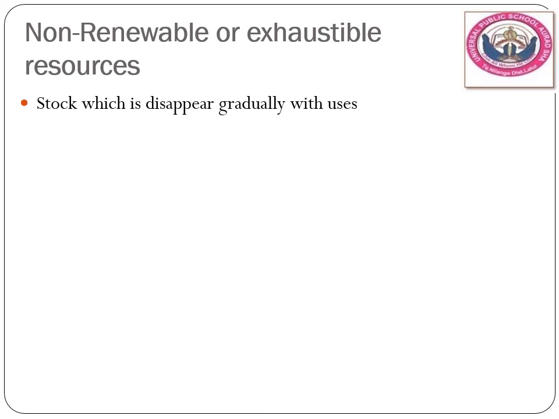That stock which disappears gradually with use. जैसे जैसे आप यूज करते जाओगे वो खत्म हो जाएगा. They cannot be regenerated again. They can't reproduce because they are non-living.